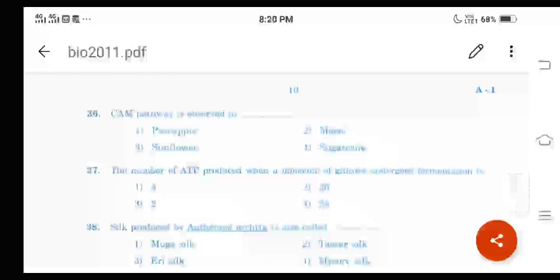Question number 37. The number of ATP produced when a molecule of glucose undergoes fermentation is. Okay, and here the option is 3, 2 ATP molecules. Okay, it is nothing but the anaerobic respiration only, right? And for question number 37, option 3 is the right answer.